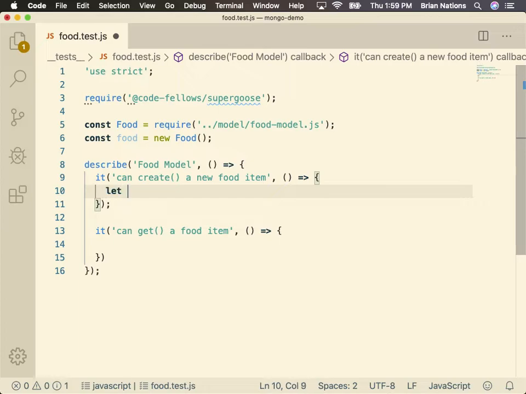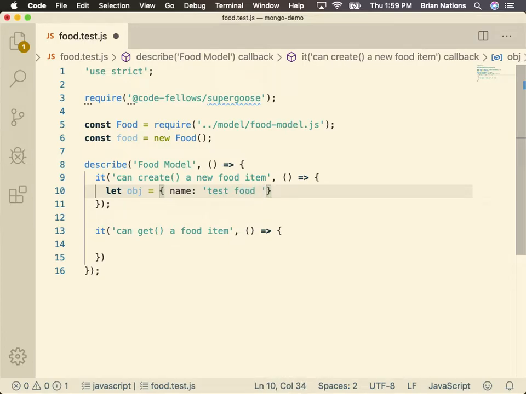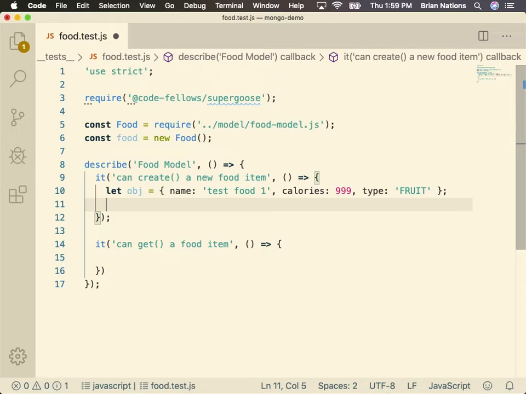So here we'll just say let object equal, we'll do a name, all right, we're going to say test food 1, okay, and then we're going to do something like calories 999, right, and then we'll do something like type of, we'll give it fruit. Okay, we follow? I want you to be very careful with the naming of your test objects.